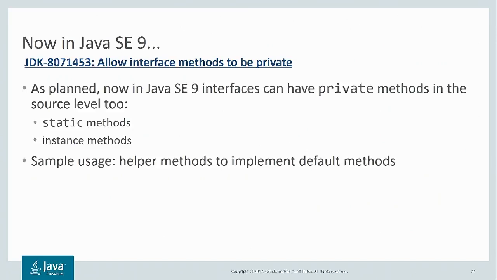How would you use such a private method on an interface? You can use them as helper methods to implement the other public default methods. And we've found this feature to be very useful in writing the JDK.